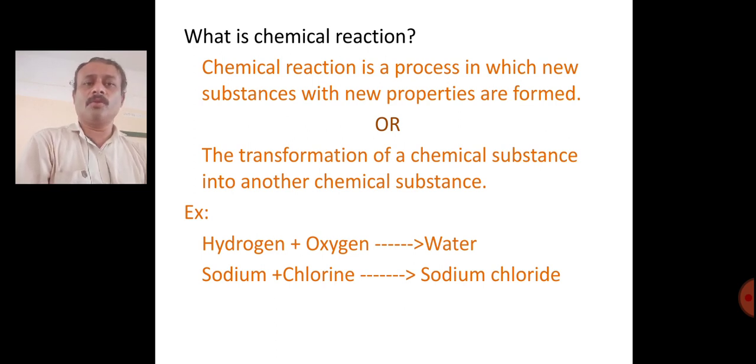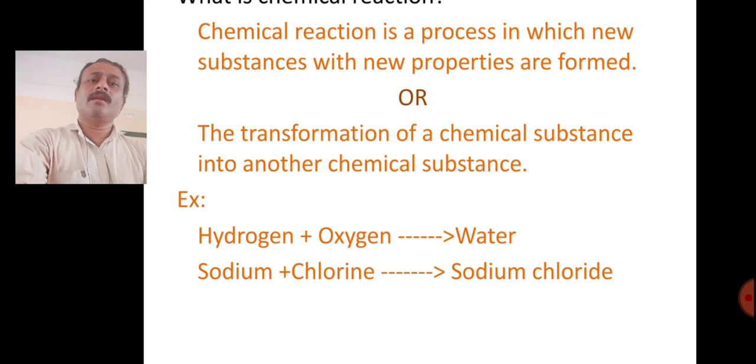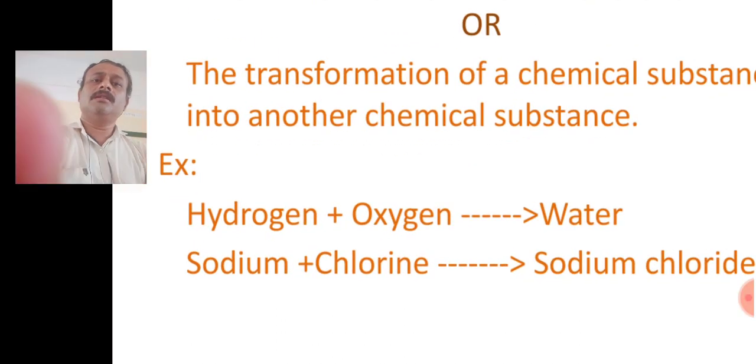For example, sodium combines with a poisonous gas called chlorine gas. When they combine, it forms sodium salt, the common salt we use in cooking. And during this chemical reaction, do the atoms of the chemical completely change into another?